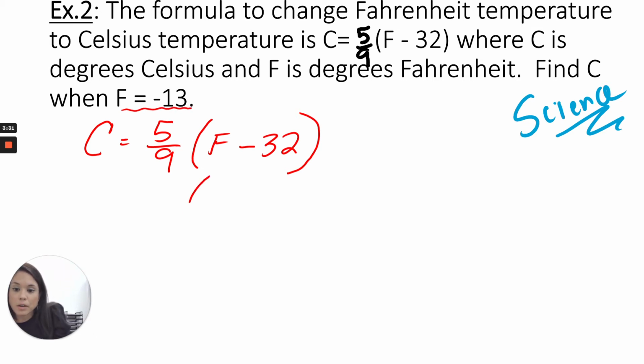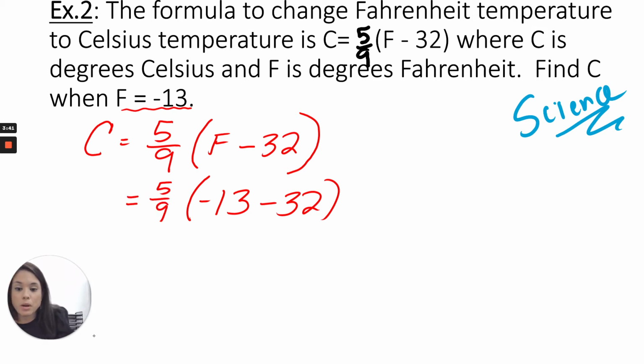So let's put that in. We have negative 13 minus 32. Be sure to write everything, and don't leave any information out. Now we want to subtract what is in parentheses, because that is what's important first. We subtract negative 13 minus 32. With the subtraction rule, when subtracting numbers with different signs, this turns into an addition operation: we change the sign of the second number. This now becomes negative 45.